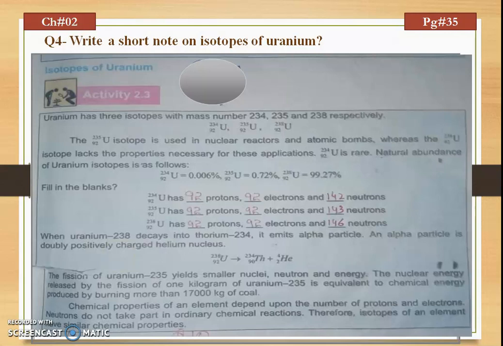Chemical properties of an element depend upon the number of protons and electrons. Neutrons do not take part in ordinary chemical reactions. So the isotopes of an element have similar chemical properties, and this is the reason why the isotopes of an element have similar chemical properties.